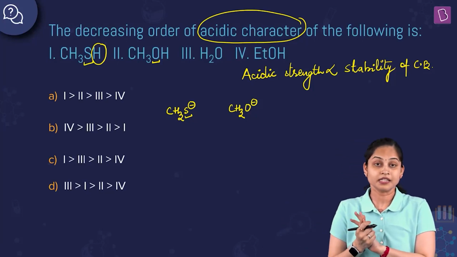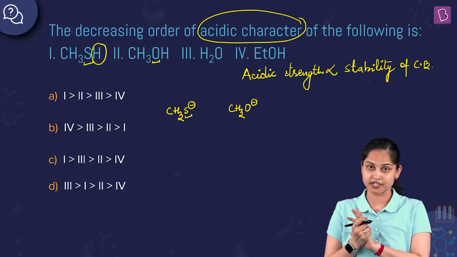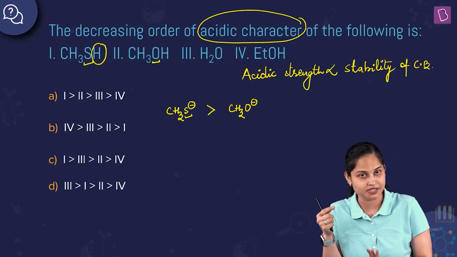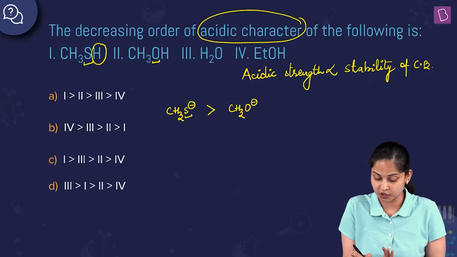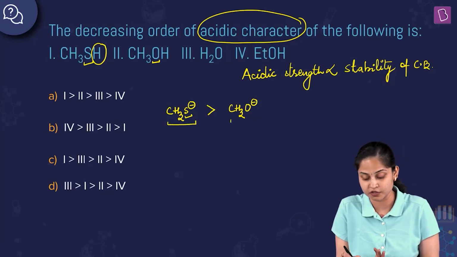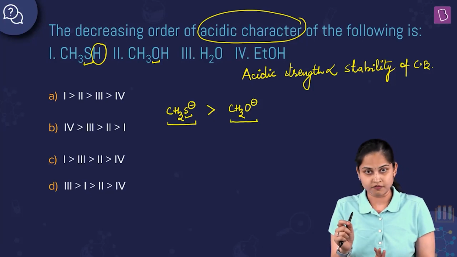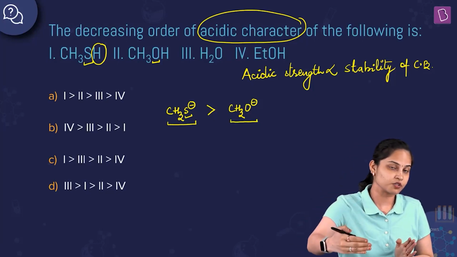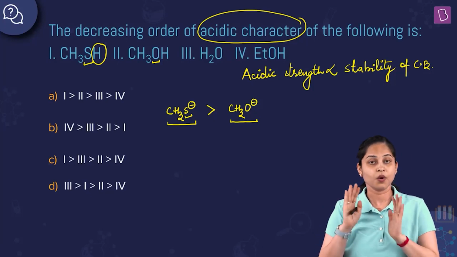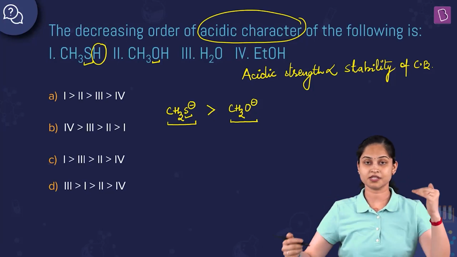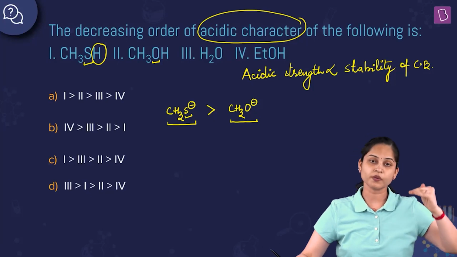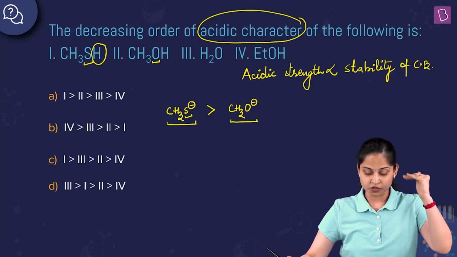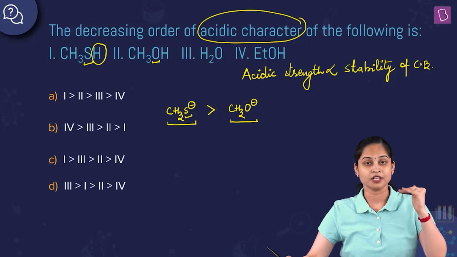Therefore, the conjugate base CH3S negative is more stable than the conjugate base CH3O negative. The more stable the conjugate base formed, the stronger is the acidity of the corresponding compound.